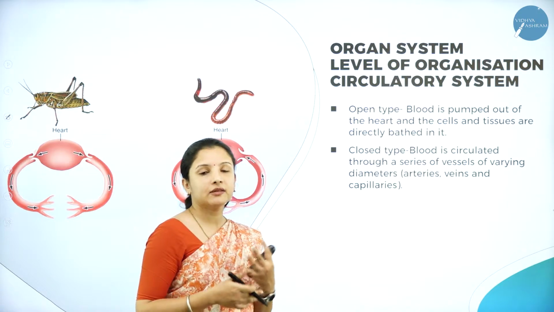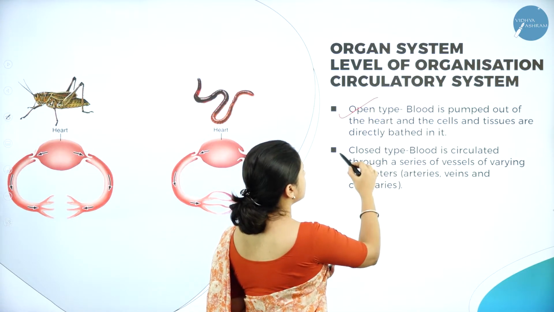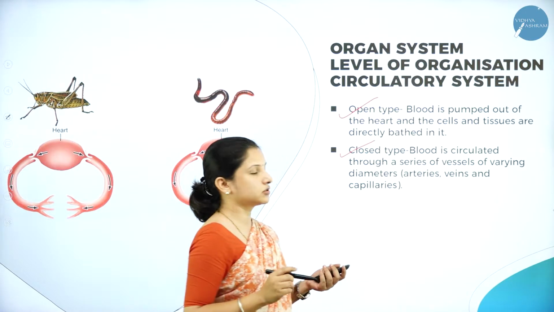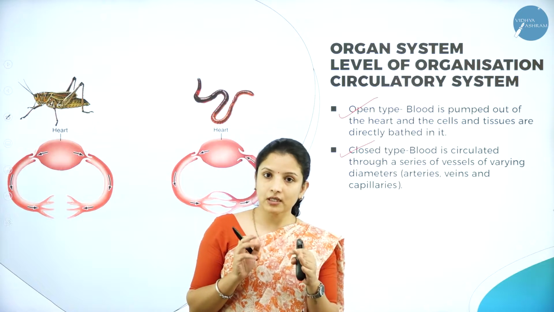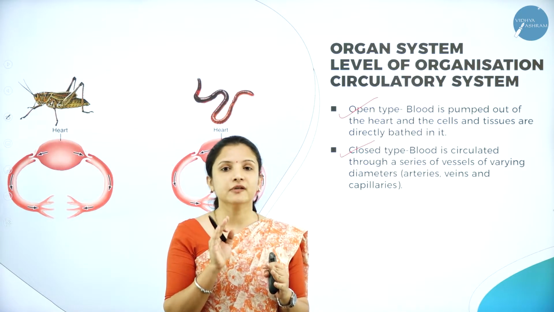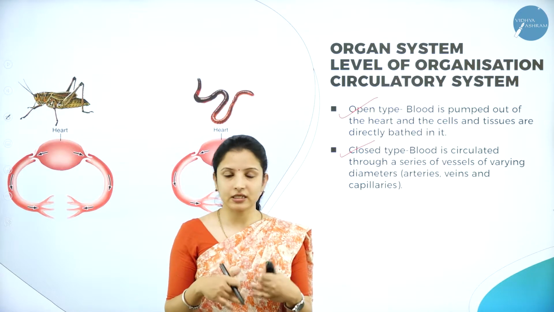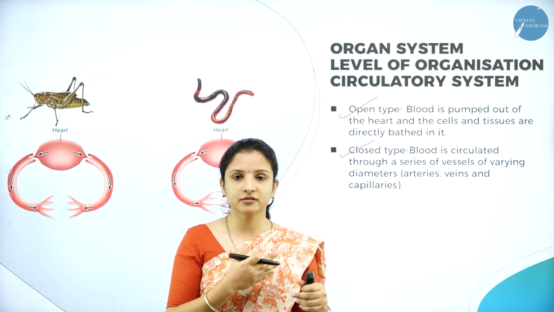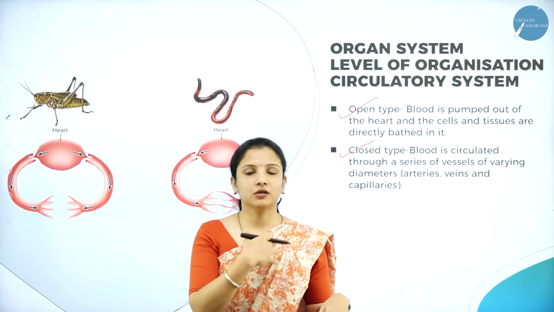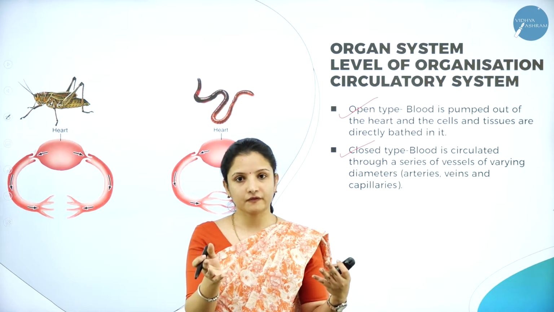Circulatory system, again there are two types of circulatory system. One is the open type circulatory system and the other is the closed type circulatory system. To understand the open type, I will first explain the closed type circulatory system. The best example again I'll take is we human beings. In human beings, the blood enters into the heart, whatever process that takes place in the heart will be done, and it will be pumped out of the heart.